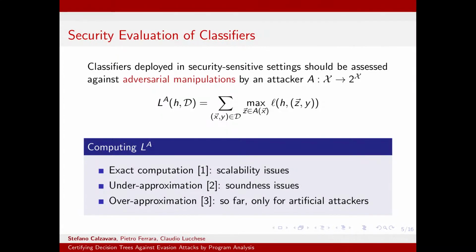We get a picture of the performance of the classifier under attack, which is somewhat optimistic, because we are missing attacks. So the other side of the spectrum comes from over-approximated techniques, where we don't compute the value of LA, but we compute an over-approximation of such value. This will be sound, and it's a nice property, but so far this has only been done for artificial attackers. For instance, cases where the attacker is represented as a mathematical distance, and we have simple ways to approximate its behavior.